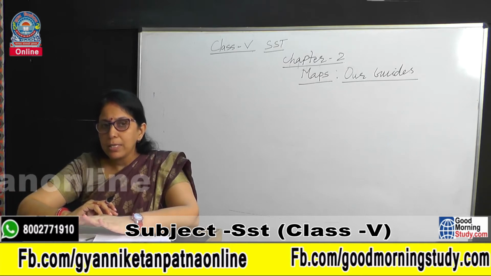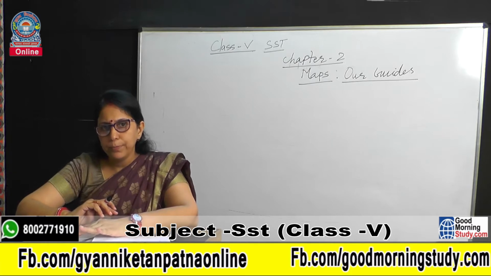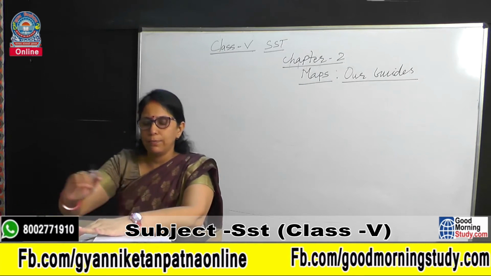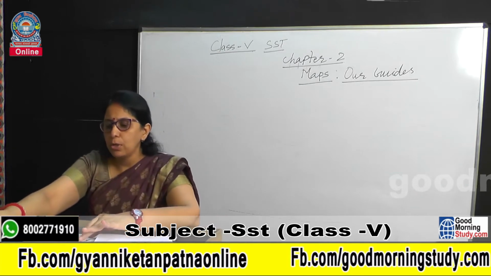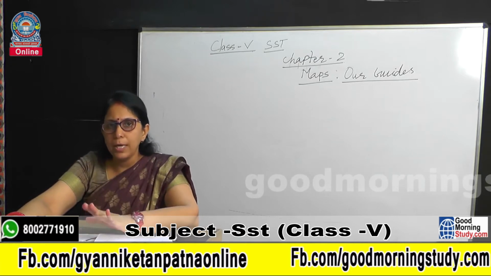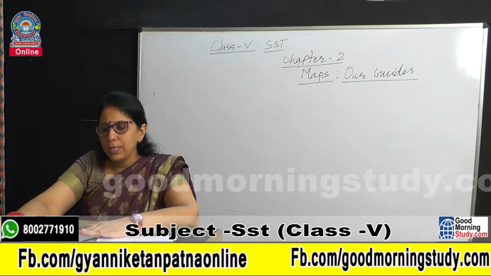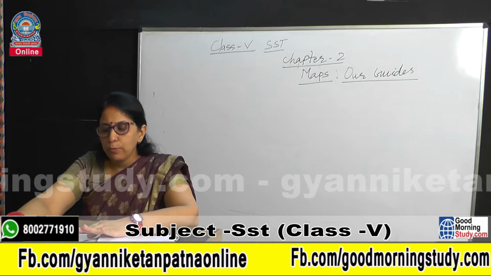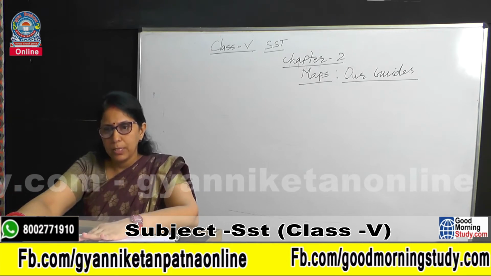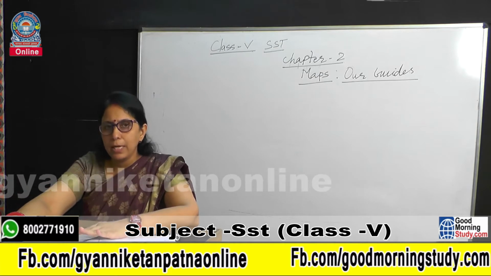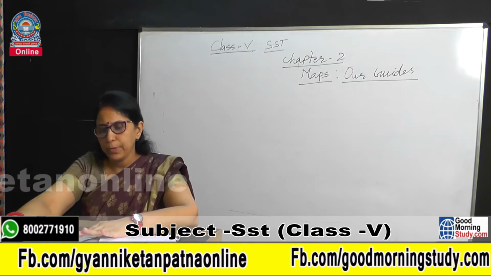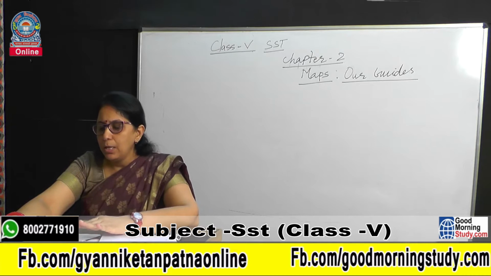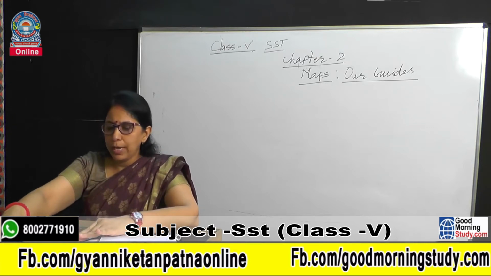Okay. Now, what is the difference between the map and globe? A map is a representation or a drawing of the earth's surface or a part of it drawn on a flat surface according to a scale, whereas a globe is a small model of the earth. Now, a map provides us detailed information, and only major details can be shown on the globe. Maps are easier to carry, whereas large globes are bulky to carry.